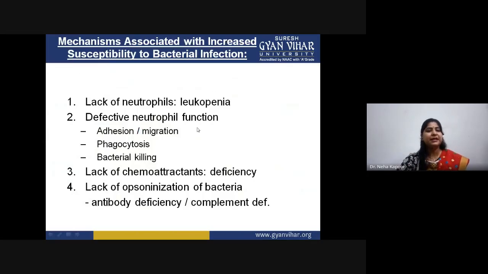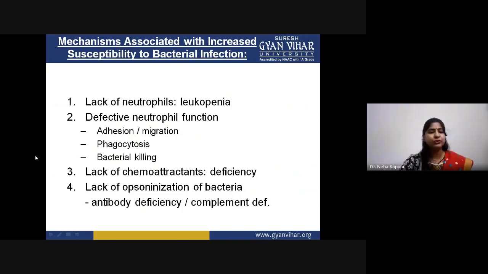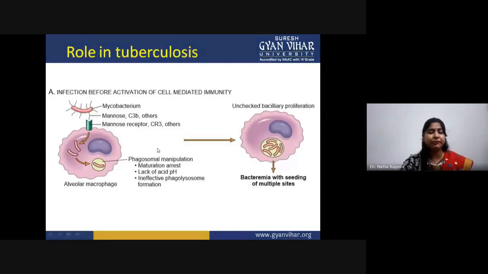So for the complete mechanism associated with phagocytosis of bacteria, there are some enzymes involved.